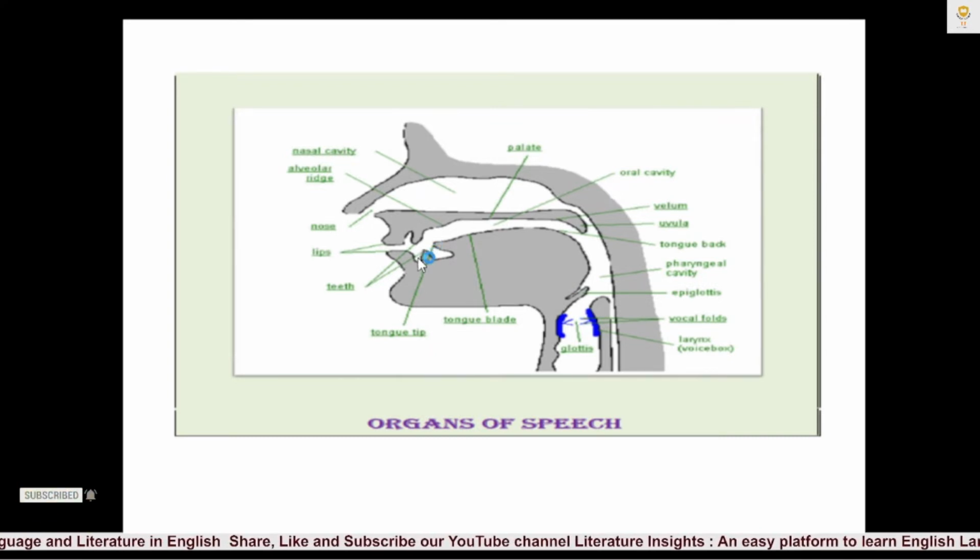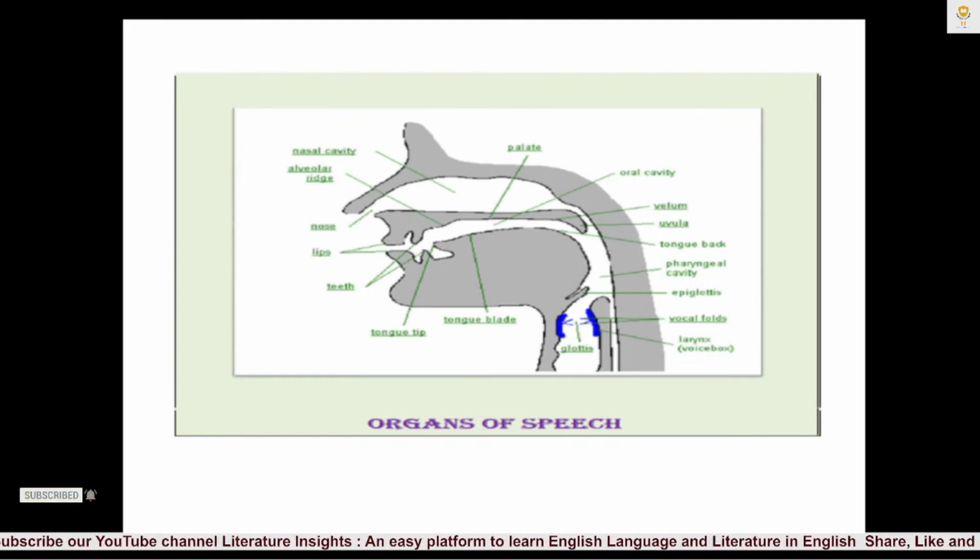While articulating or producing speech sounds, the lower teeth are an active articulator and the upper teeth are a passive articulator. So it is very important to take into consideration which organ is active and passive while articulating or producing speech sounds.